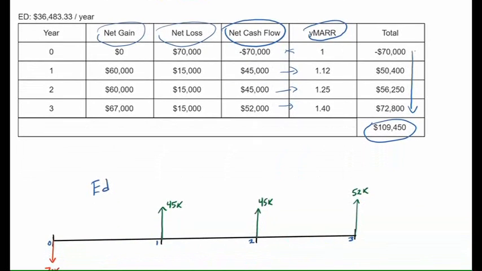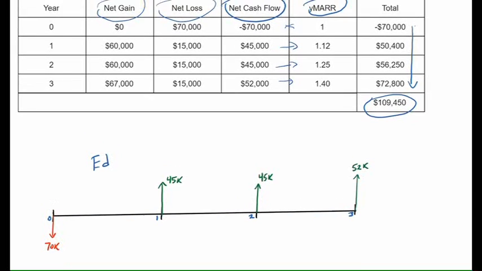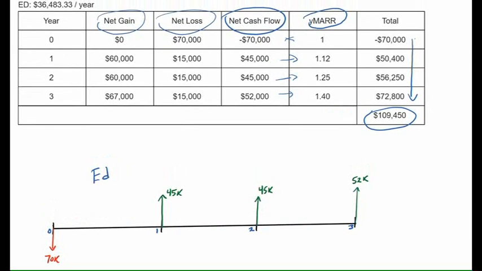Okay, now we can create a cash flow diagram for Ed's project plan here if you wanted to check it with yours. Down here we see that he initially invests $70,000, and then the first 2 years he's making back $45,000, and the last year he makes $52,000. This is, again, Ed's total.